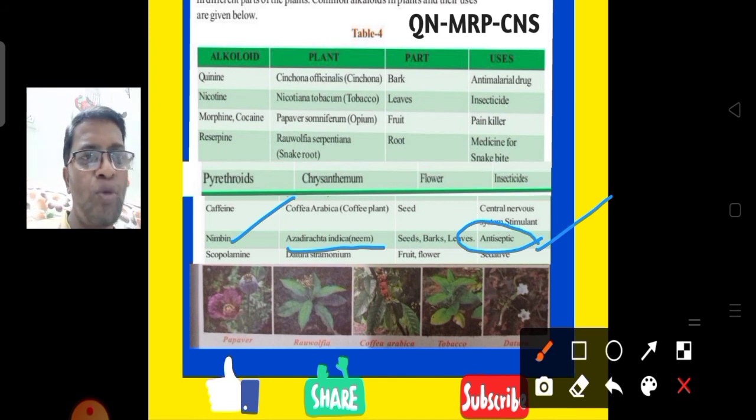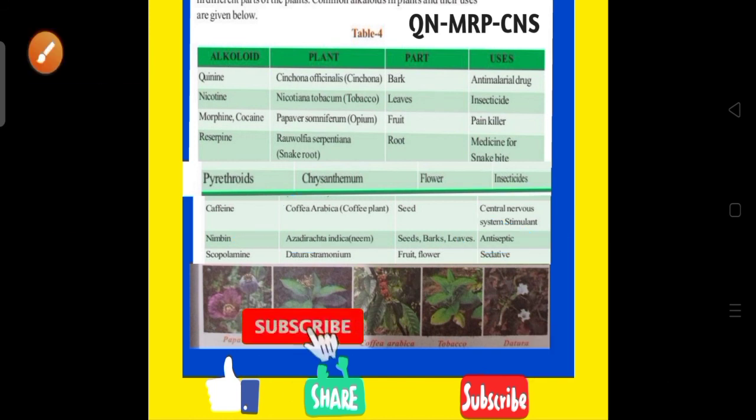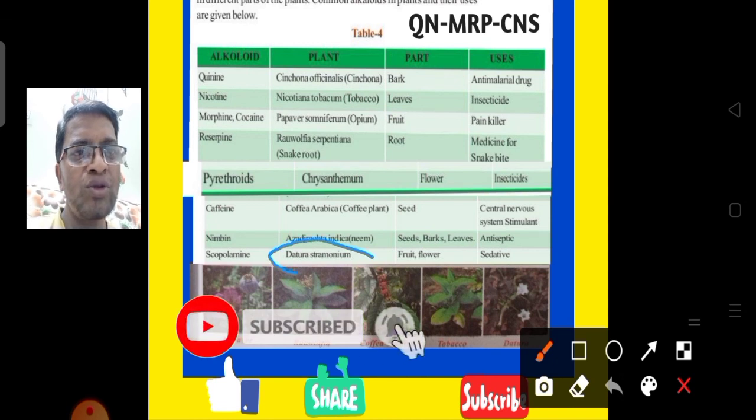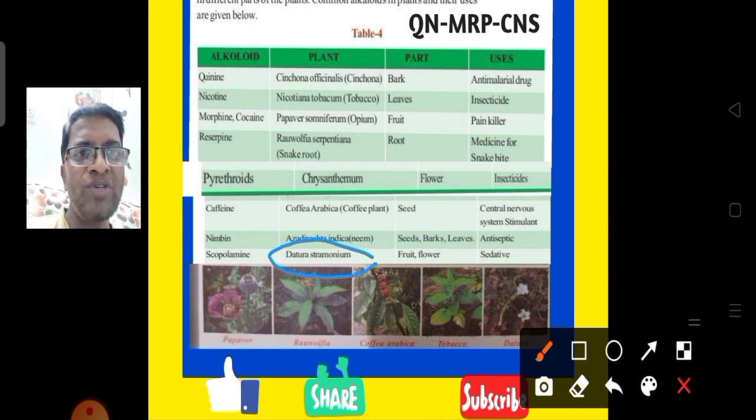Next, the last one, scopolamine. Yes, scopolamine alkaloid we get from Datura stramonium. In Telugu language we call it the Umetha plant. From the fruit and flower we can get this alkaloid. It is used as a sedative. Sedative means for reducing irritation. So this is about alkaloids.